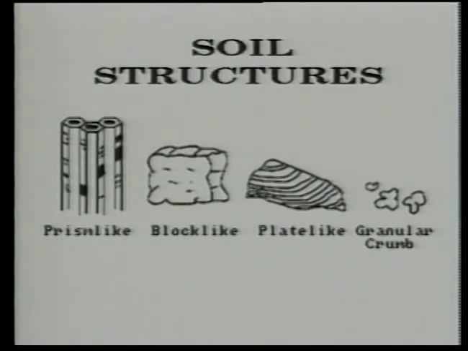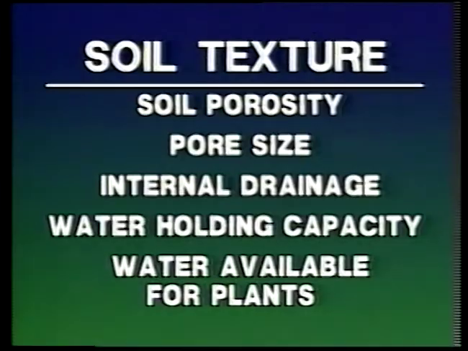Soil structure and texture are important factors affecting moisture availability to crop plants. Soil porosity, pore size, internal drainage, water holding capacity, and water available for plants are related to soil texture.